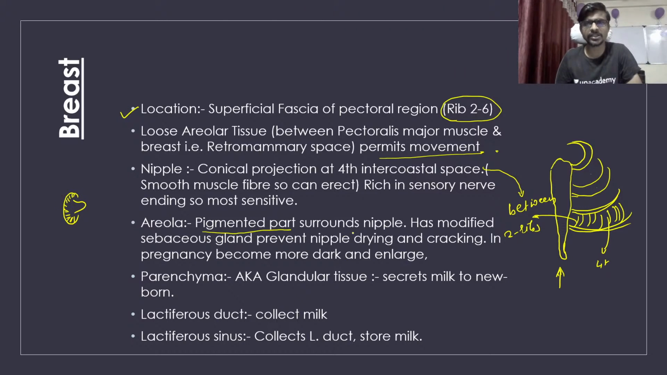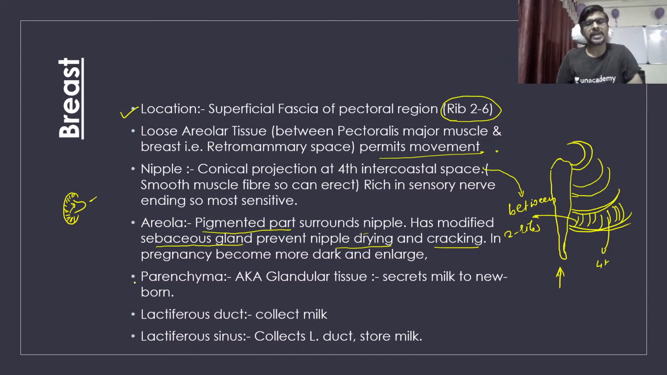So the pigmented part that surrounds the nipple has modified sebaceous glands which prevent the nipple from drying and cracking. This is responsible for the secretion of sebum, which keeps this nipple wet and prevents it from cracking. In pregnancy, it becomes darker and enlarged due to the activation and enlargement of the sebaceous glands inside that dark area, the areola.